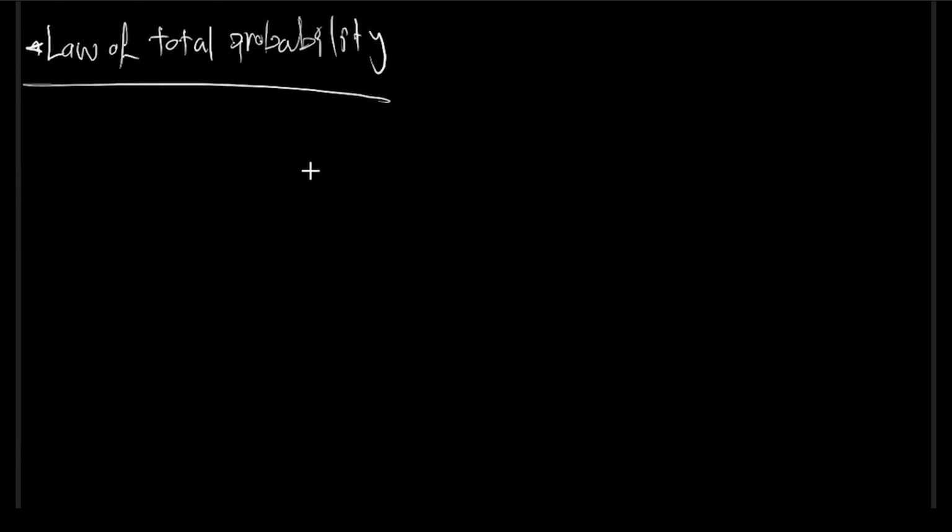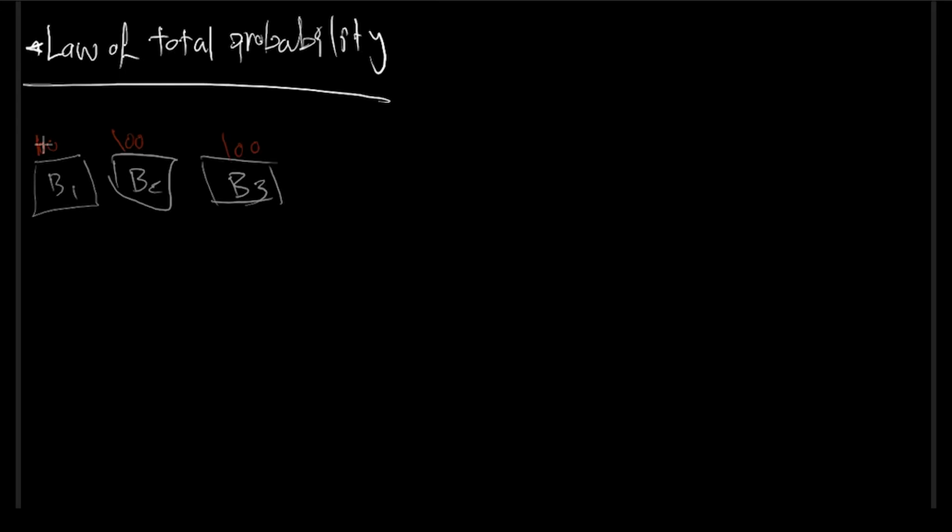Now, what does that mean? Let me actually give you an example. It's easy to explain. Imagine in this first bag, we got red and blue marbles. It's 75 red marbles and 25 blue. In the second one, 60 red and 40 blue. And the third one, we got 45 red and 55 blue.